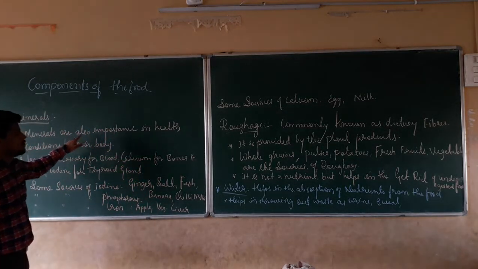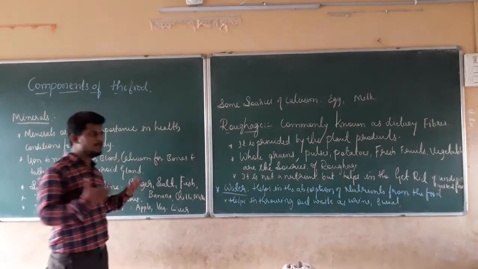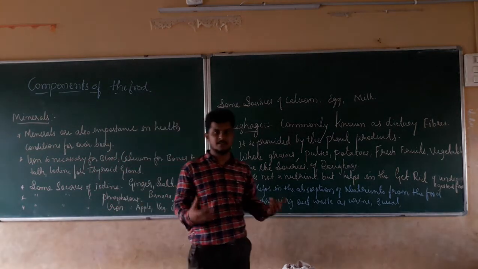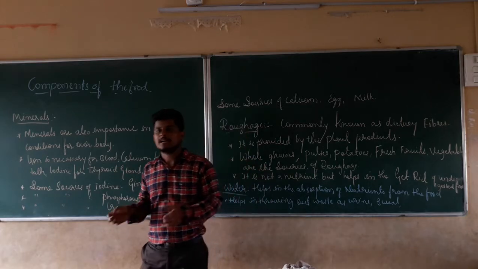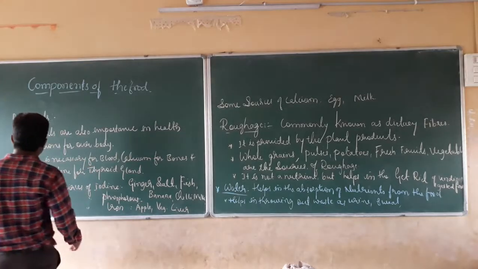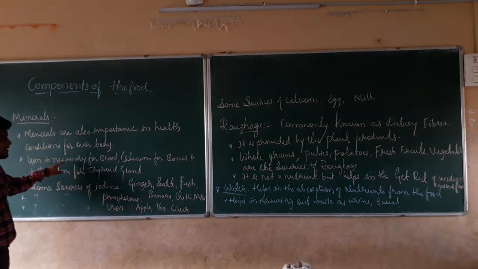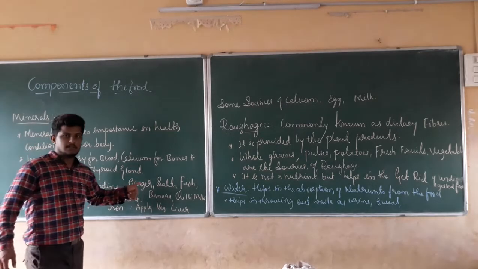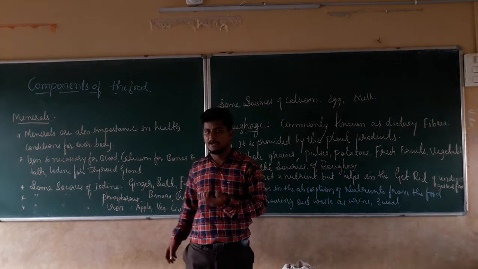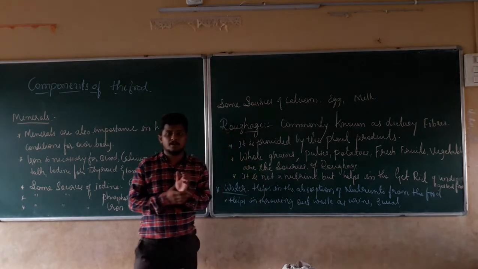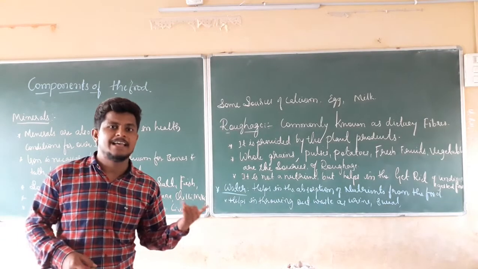Minerals are also important in our health conditions for our body. To become a healthy person, to become very healthy, to become very active, minerals are very required. To become stronger, minerals are required. Right? How is it required? For example, here iron is given. Iron is necessary for the blood. Right? Iron is necessary for the blood. Taking a high amount of iron is necessary for our blood to circulate correctly. For blood to work properly, it needs iron.